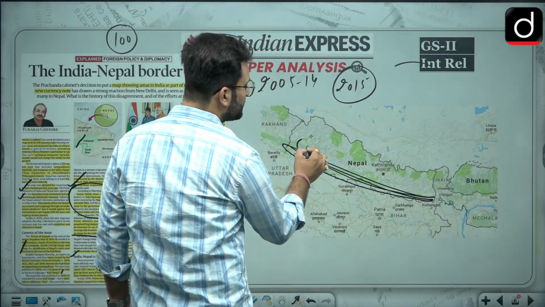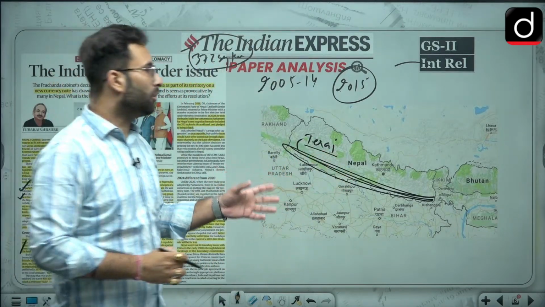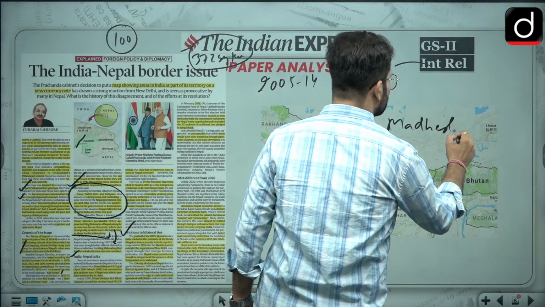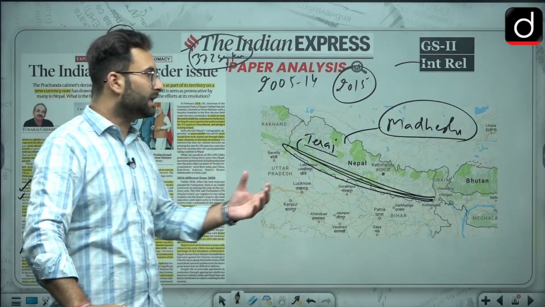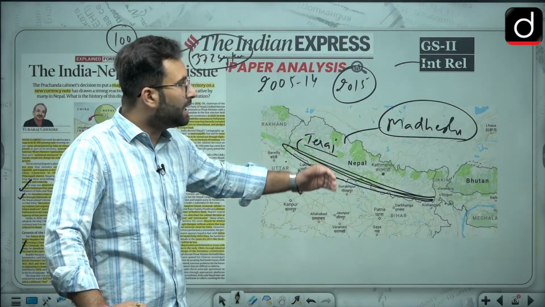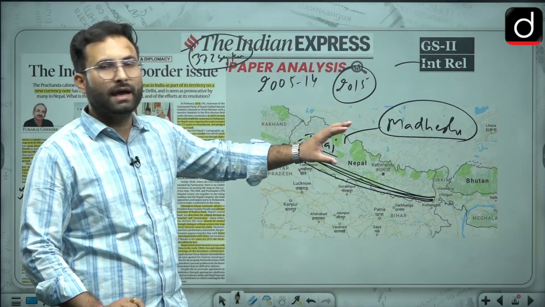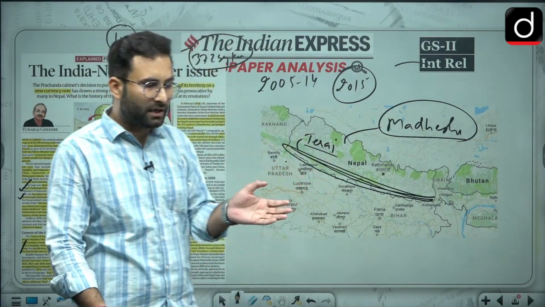In this Tarai region there is a community called Madheshi. These Madheshi communities have ethnic affinity with the Indian territories. People living across the border have some kind of cultural affinity with each other. They have a culture and practices which identify more with the Indians.